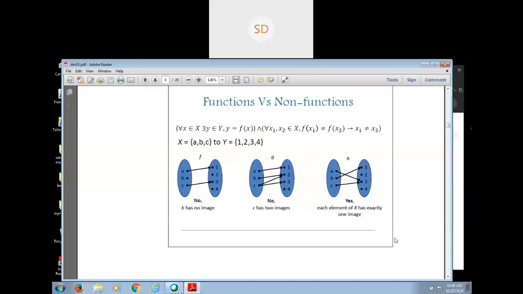Yes, ma'am. Now, can you find the domain, range, codomain of a function?